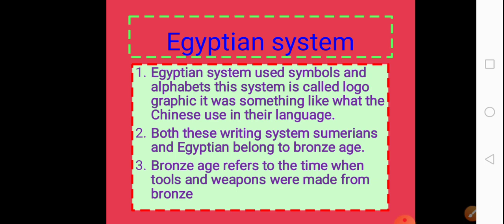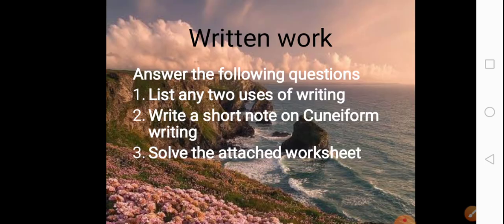Please read this, and in case of any difficulty do let me know. This is your written work. You have to answer the following questions. List any two uses of writing. Write a short note on cuneiform writing. Cuneiform writing was the writing style of the Sumerians. It is discussed on page number 18. You can look at it to have help. And then I have attached a worksheet that I am going to send you separately. I am going to attach the image of the worksheet. You have to solve that worksheet.